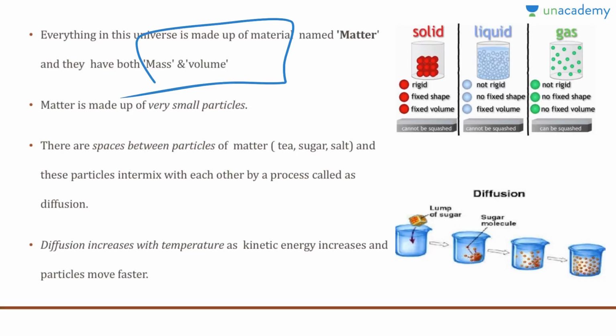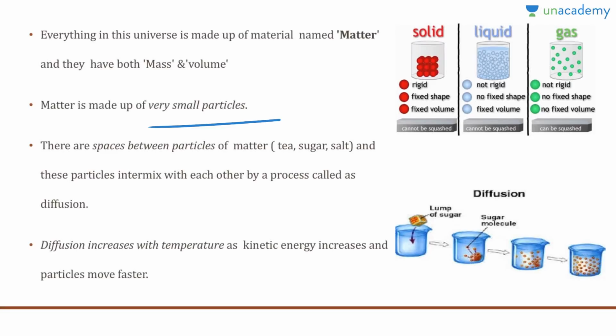Matter is made up of very, very small fine particles, and there are spaces between these particles. For example, suppose you have tea, sugar, and salt. When you look at them under a microscope, these particles of matter have very fine spaces, depending on whether they are solid, liquid, or gas. We'll cover that in the next slide.